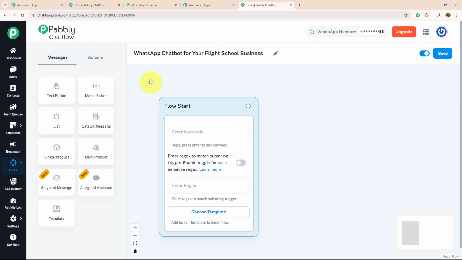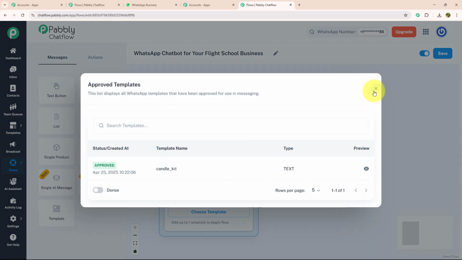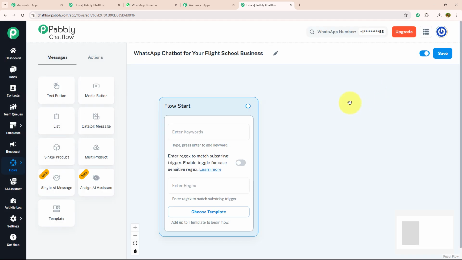Let's see each feature individually. Choose template is a feature where you can choose your created template to give a personalized touch to your chat. Regex are regular expressions, a special pattern or sequence of characters used to find, match, or filter specific text. Keywords are the trigger messages that your customer will put while initiating a conversation.